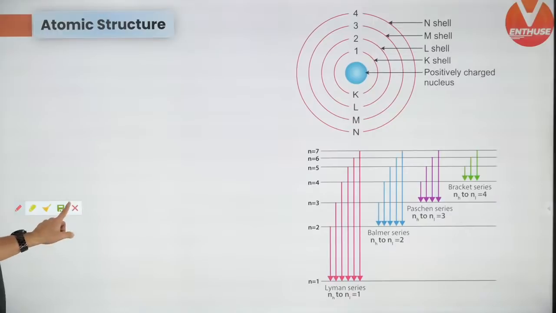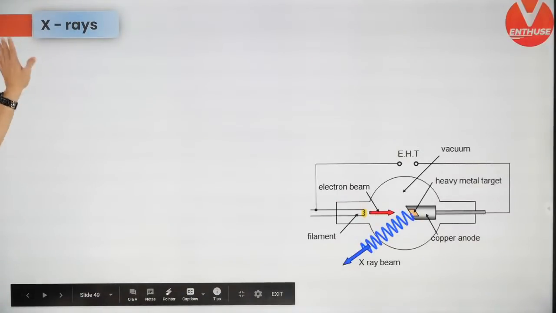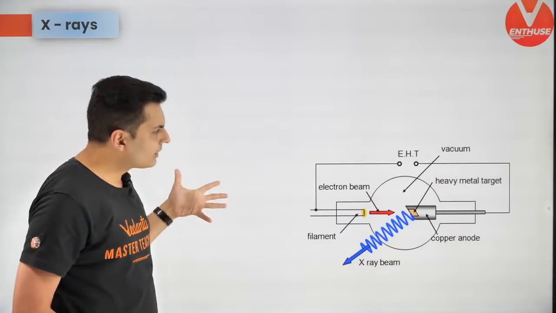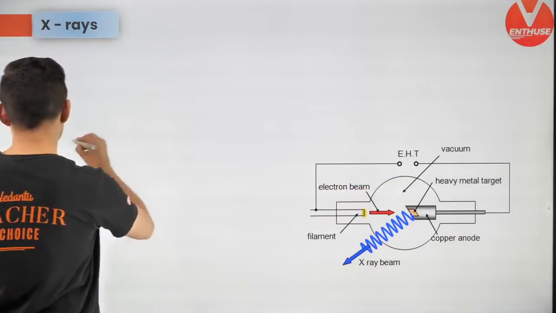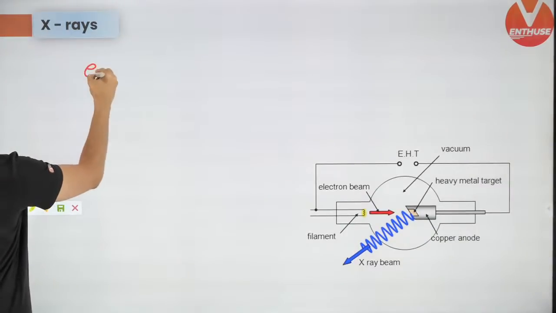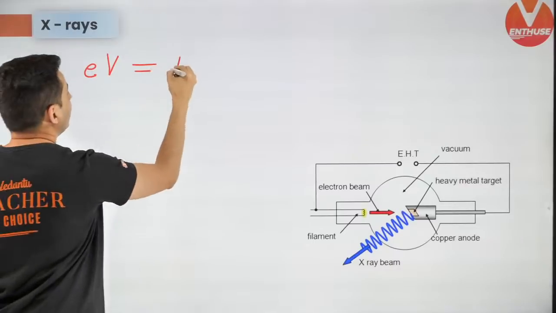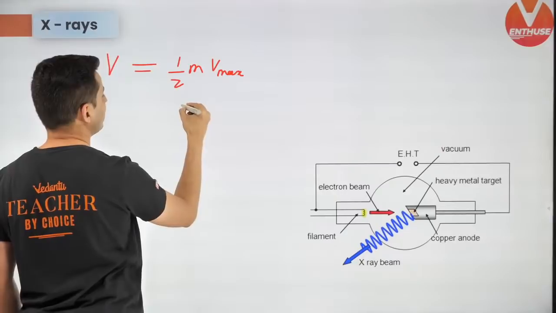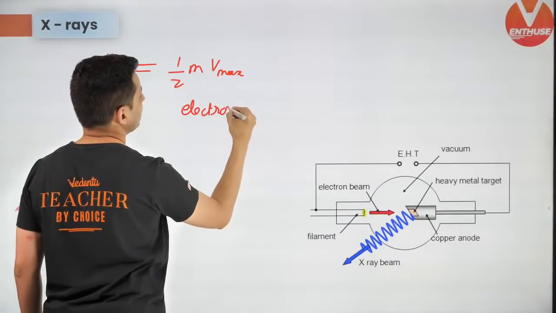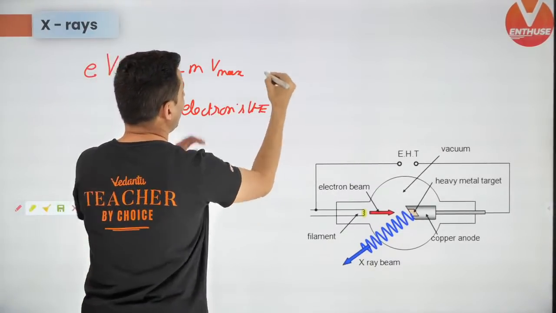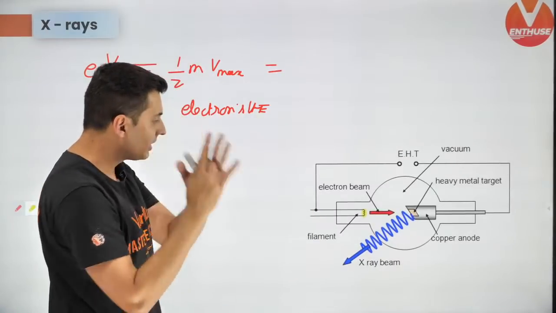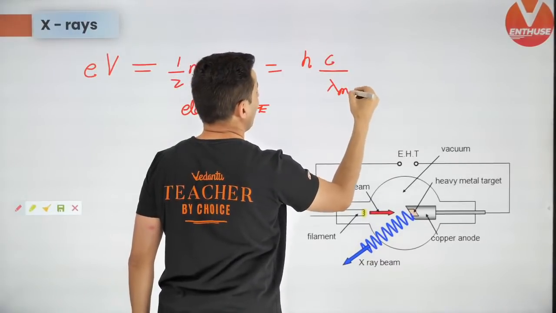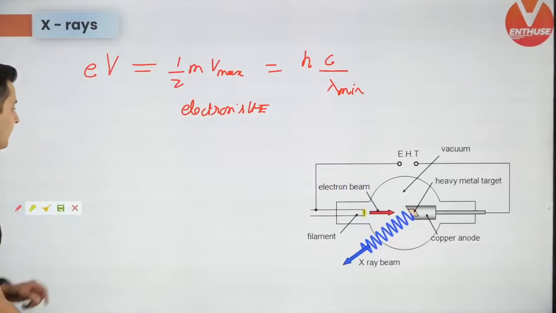You should know this. Next up, X-rays. First of all, what happens in X-rays? Electrons are accelerated through a potential difference. So the electrons get energy, which is eV, and that is the maximum kinetic energy of the electrons, and that will be equal to hc by lambda minimum. This is very important.